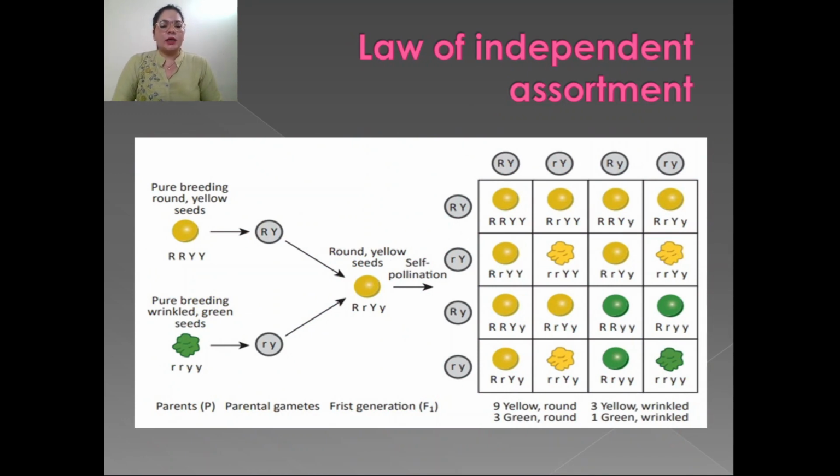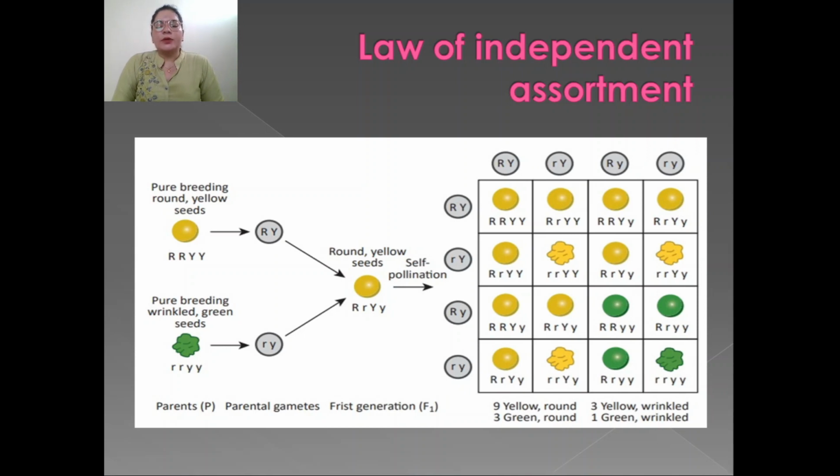Here we take a seed which is yellow in color and round in shape, and another seed which is wrinkled in shape and green in color. The genes that code for the yellow round seed are capital R, capital R, capital Y, capital Y. For the wrinkled green seed, small r, small r, small y, small y. They produce parental gametes, capital R capital Y and small r small y.